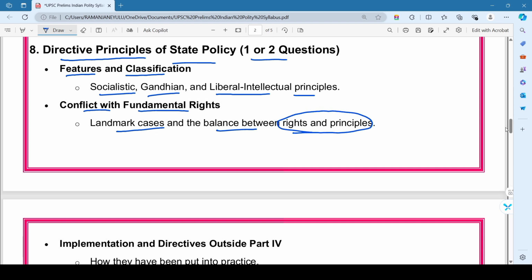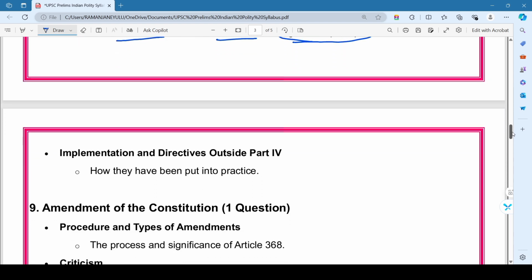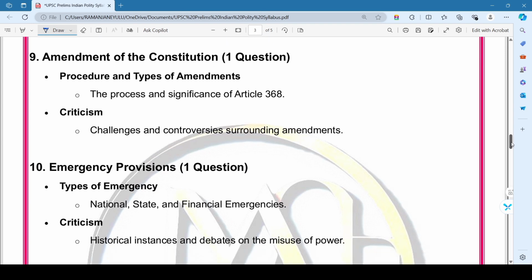So then coming to the last topic of the DPSP, that is implementation and directive principles outside Part 4. That is how they have been put into practice. So this is all about the 8th important chapter in the Indian polity.